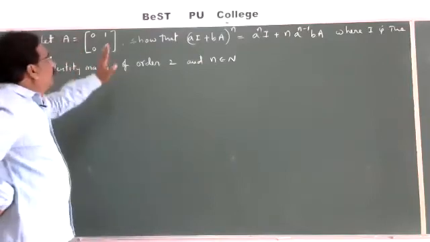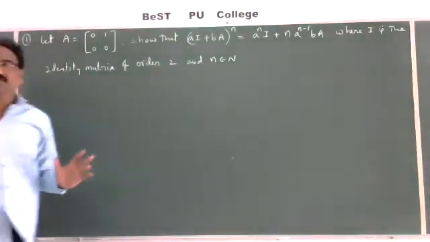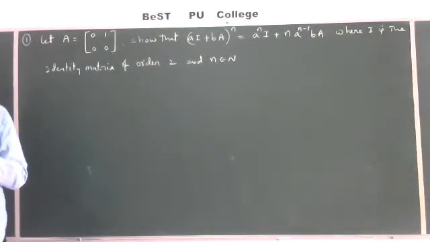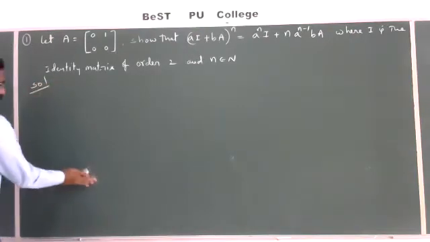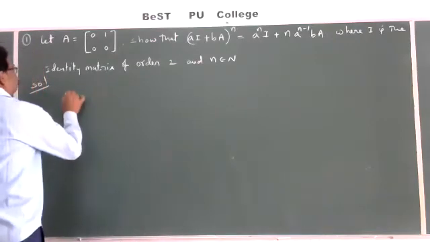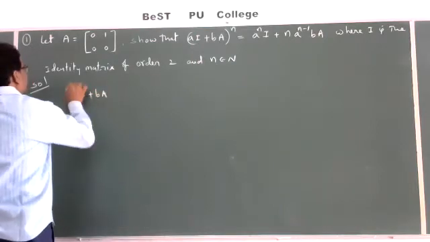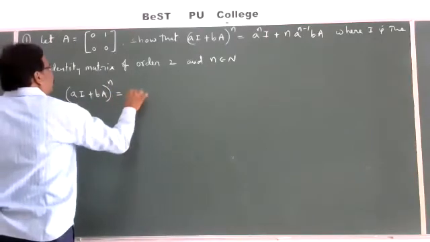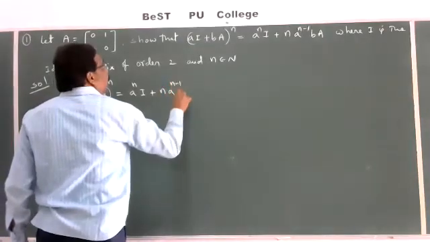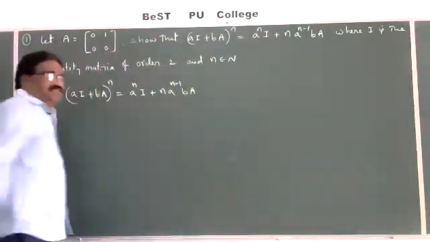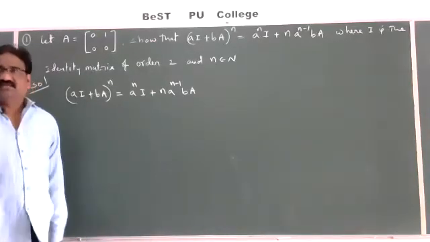Here, we want to prove this by using mathematical induction. In the first year, you know mathematical induction. By using mathematical induction, we want to prove this as the solution. So what is the statement given? (aI plus bA) whole power n is equal to a power n into I plus n into a power n minus 1 into bA. This is the statement given. So do you remember the mathematical induction process?